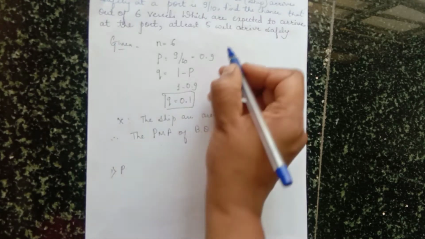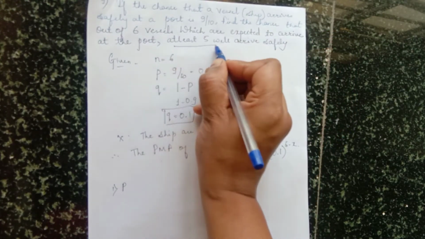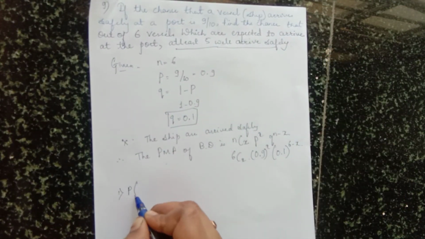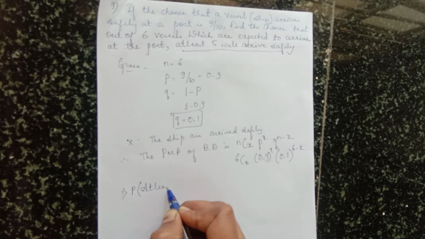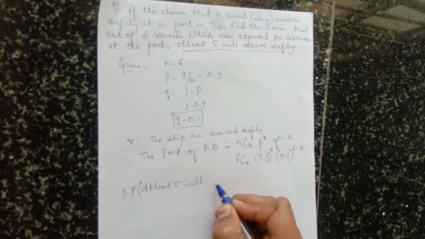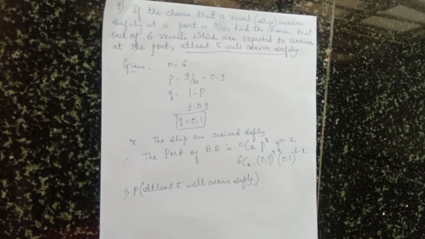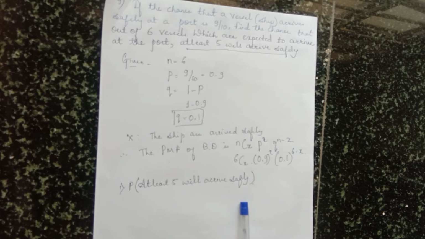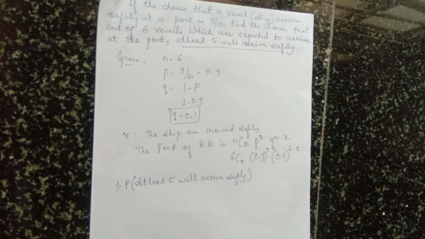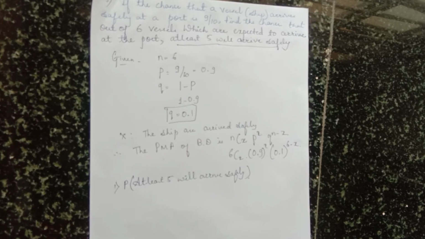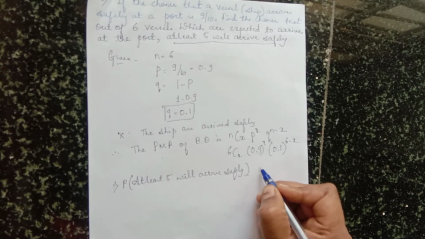Okay. Probability that at least 5 will arrive safely. Yes, then how to solve? Now last problem, at least 1 means what I told, 1 minus P of 0. So here out of 6 ships, at least 5 will arrive safely, means 5 or more will arrive safely. Minimum 5 will arrive. So how to solve?